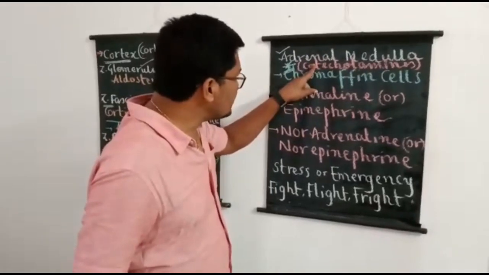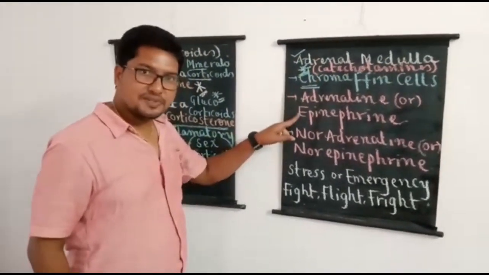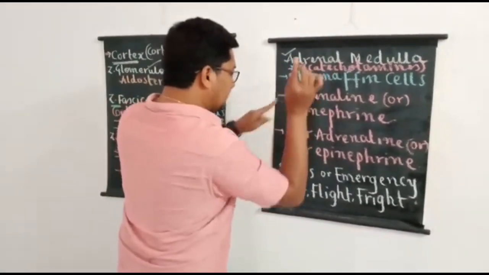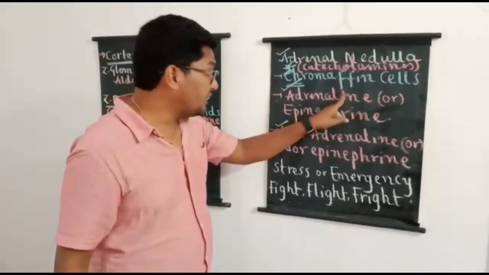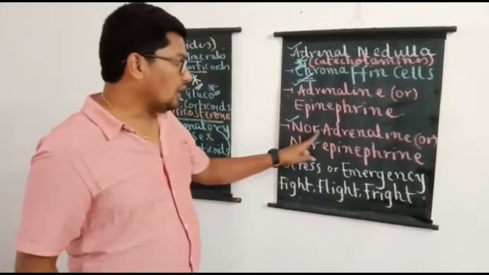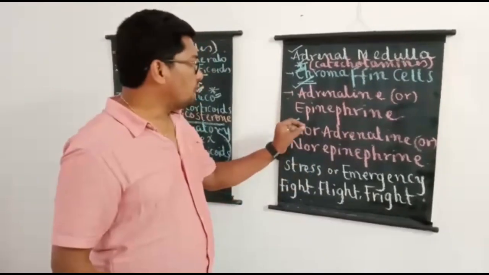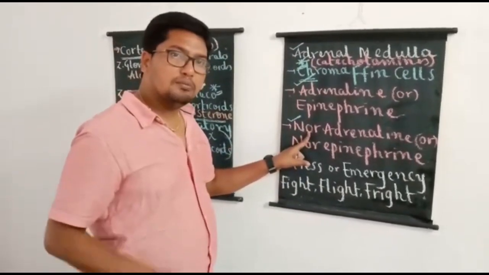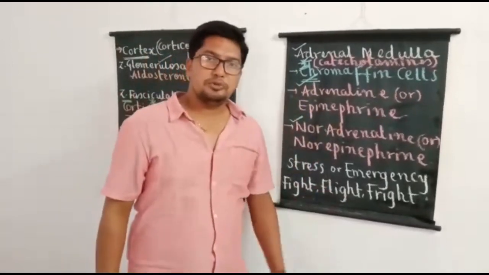And what are these catecholamines? Actually, cells of the adrenal medulla produce two important hormones, namely adrenaline and noradrenaline. Adrenaline is also called epinephrine. Noradrenaline is also called norepinephrine. So the functions of adrenaline and noradrenaline are both the same. So when do these two hormones come into function,